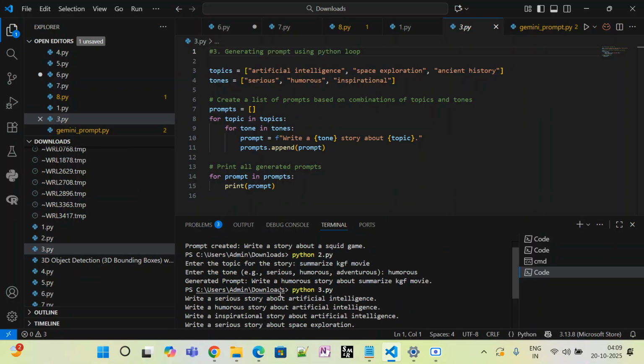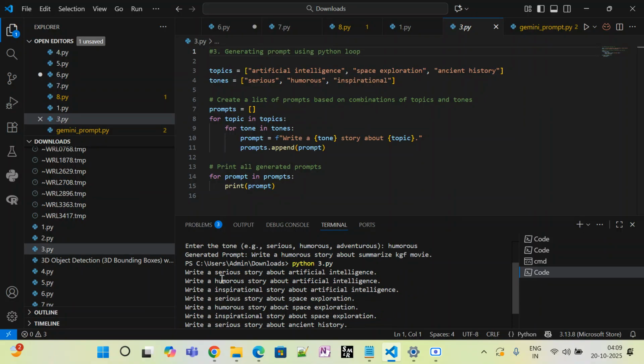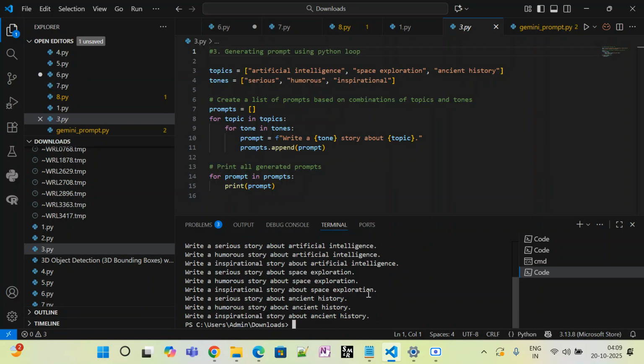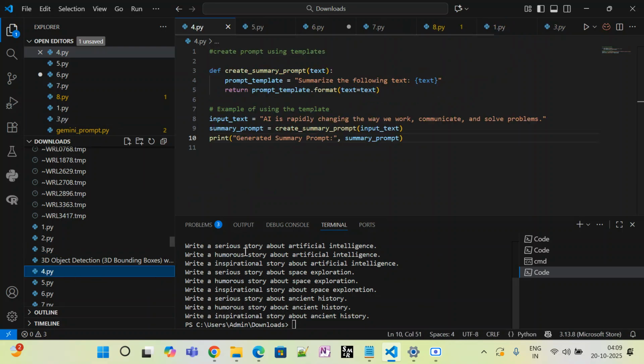Okay, so this is how it will work. Write a story about artificial intelligence, a humorous story about the, so it works like a loop. Okay, so this is how it generates the answer. Now let me go to my fourth one. Okay, so this is the prompt using a template.